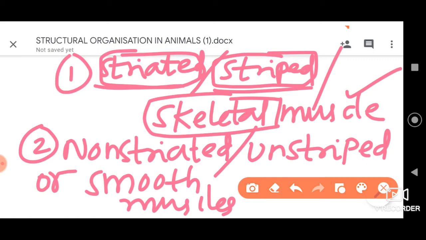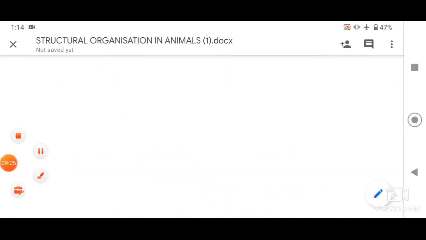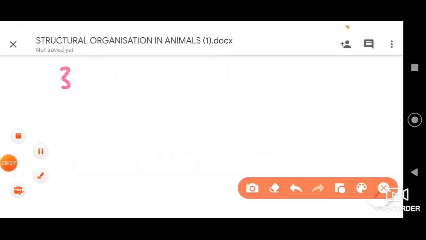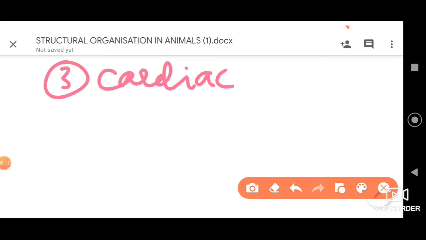Then the third type we have is cardiac muscle. These cardiac muscles are present in the heart. So let me repeat: striated muscles, non-striated muscles and cardiac muscles are the three types of muscular tissue based on location, structure and function.